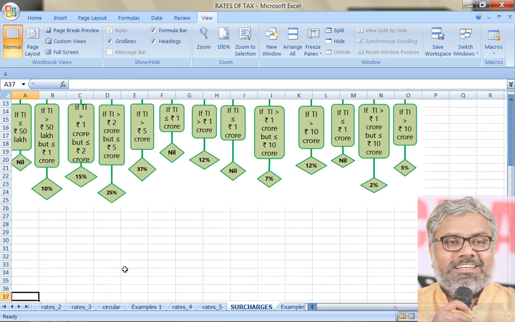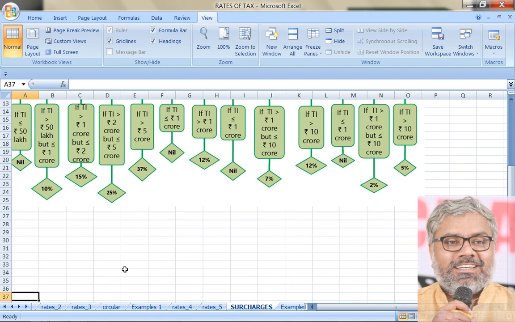For foreign companies, if we observe, the tax rate is already high. In fact, the highest of all types of SSCs, 40% for foreign companies. So some solace is given to them, a little bit of relaxation in the form of surcharge. They have lower surcharge rates of 2% and 5%, depending upon whether the income is exceeding 10 crores or not. If the income exceeds 10 crores, the applicable surcharge rate is 5% of income tax. If the income is between 1 to 10 crores, then the applicable surcharge rate is 2%.